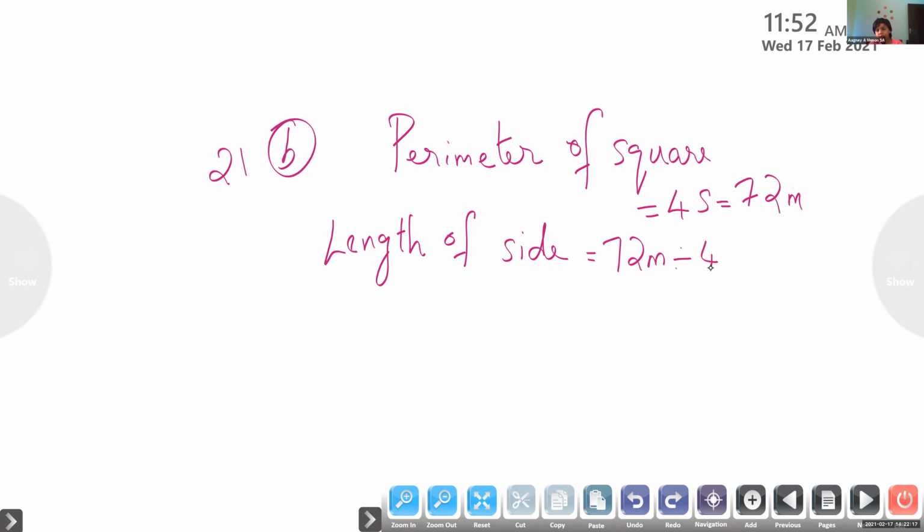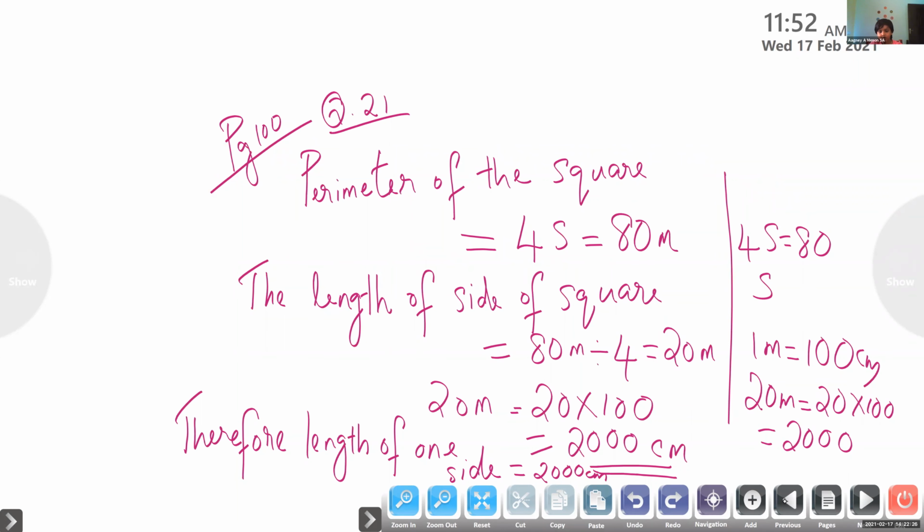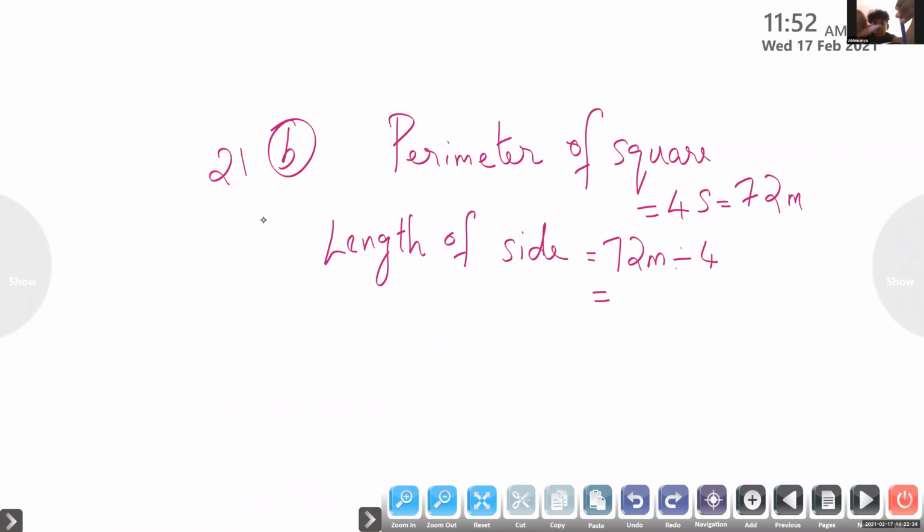Ma'am, can you tell the page number? Question 21A. Perimeter, length, then convert. Only that much step. 72 divided by 4. What's the answer, children? 18. 18 meter.